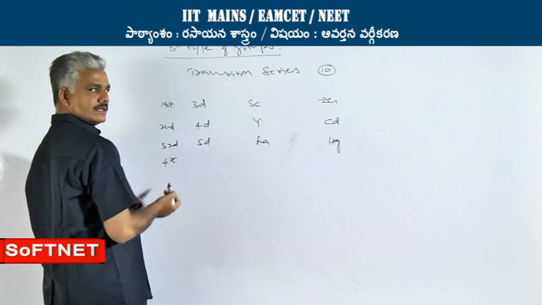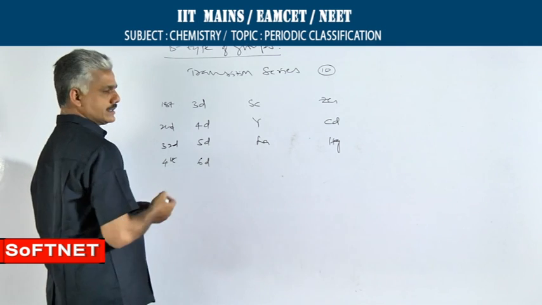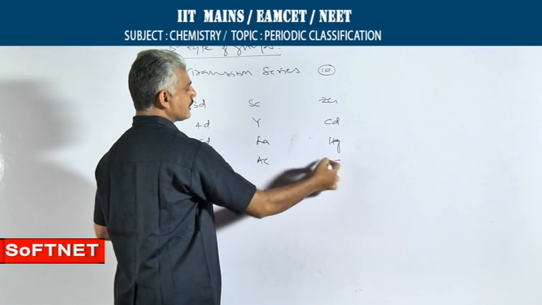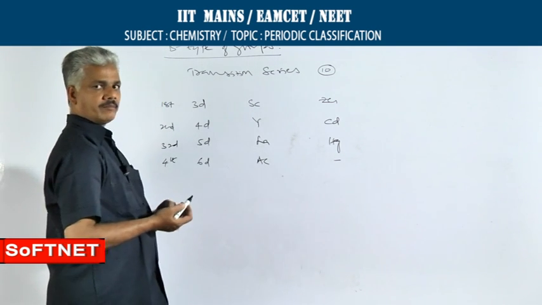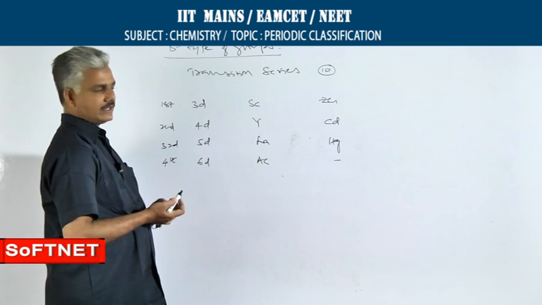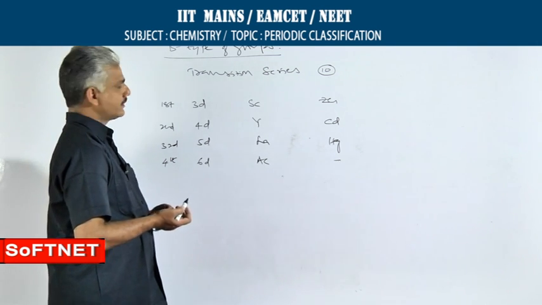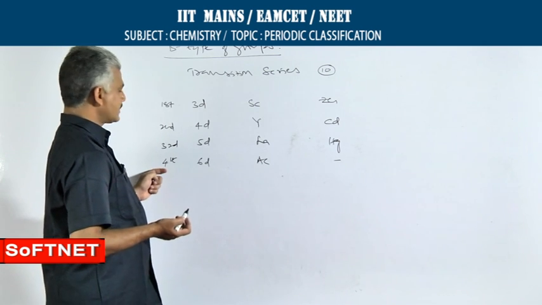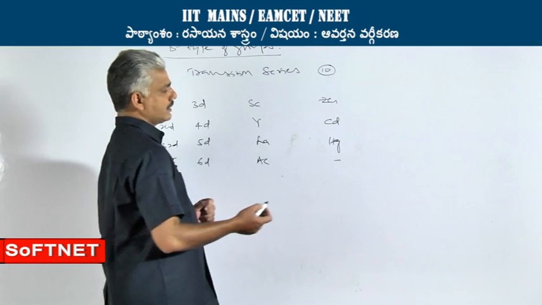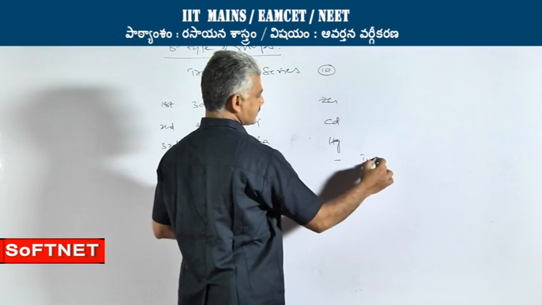The fourth transition series, also called the 6d series, begins with actinium and ends in the middle itself, because some of the elements are yet to be discovered. That is why this fourth transition series is also called the incomplete transition series.